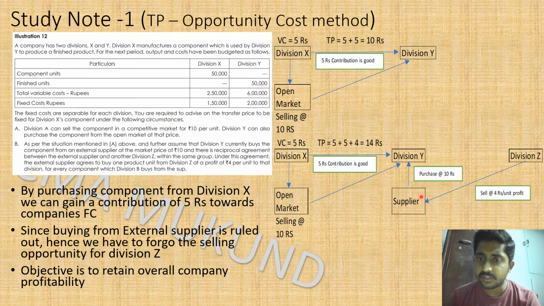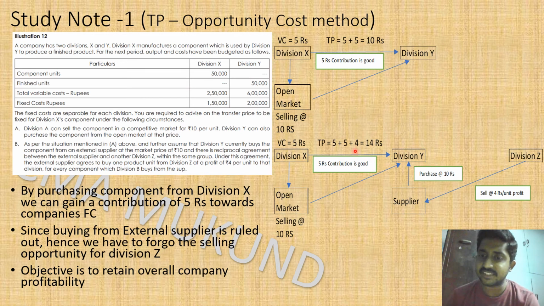So the overall company will lose 4 rupees per unit of profit, which division Z would have earned. If division Y bought the item from the supplier, division Z would have earned 4 rupees per unit profit. Now we are foregoing this profit, so in the transfer price we have to add 4 rupees more.